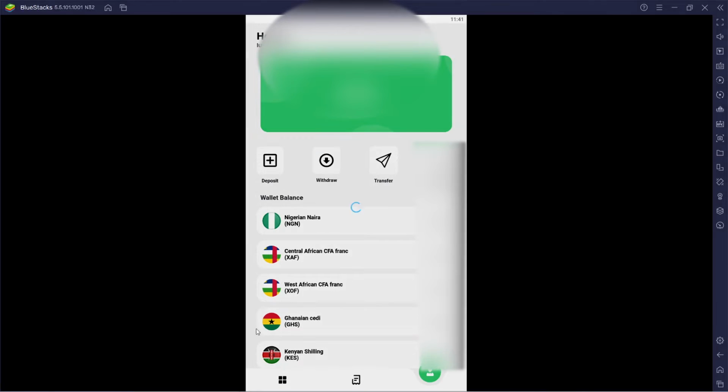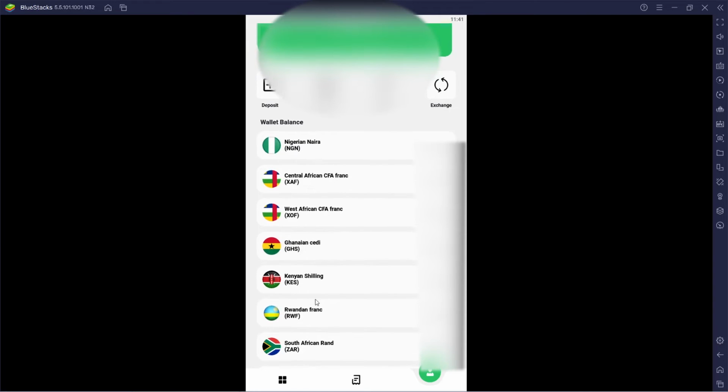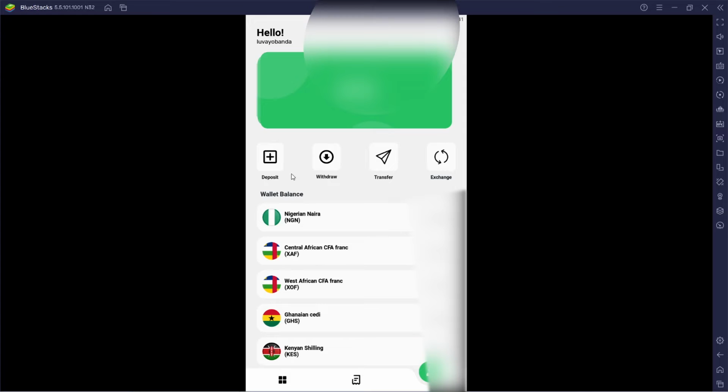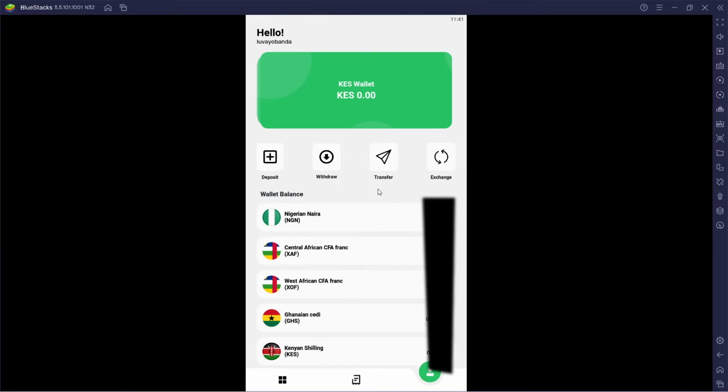So if I want to get paid in Nigeria, I'm just gonna go ahead and click the NGN right here, and if I want to get paid, let's say in Kenya, I'm just gonna go ahead and click right here, and you can see that my wallet is gonna change to that certain country. So if you wanna deposit as well, we're just gonna go ahead and click deposit right here, and if you wanna withdraw, we're just gonna go ahead and click withdraw. If you wanna transfer cash within your country, then just gonna go ahead and click transfer right here.